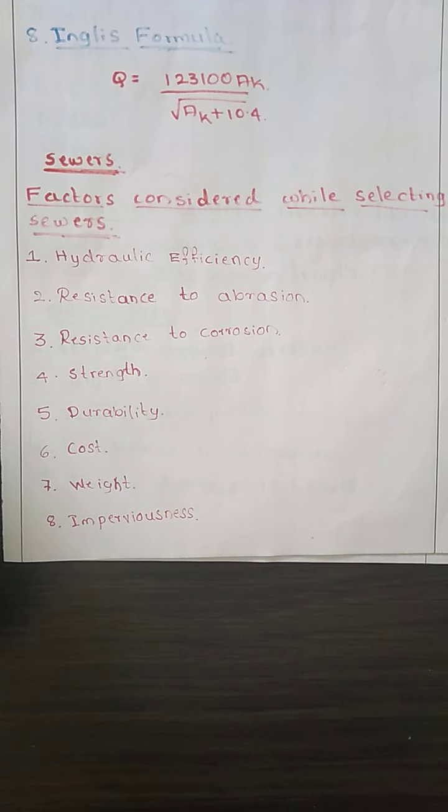Now before going to the type of material of sewer, shape of sewer, laying of sewer, testing of sewer, ventilation of sewer, we should know what is a sewer. It is nothing but an underground conduit or drain which is going to take the sewage through it and discharge it to the disposal point.